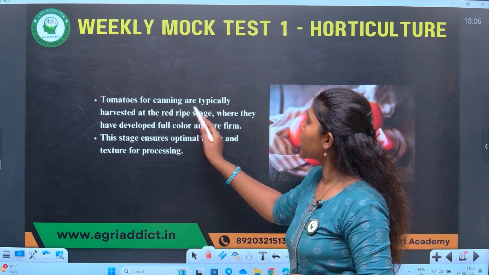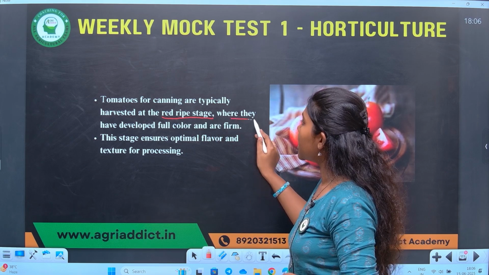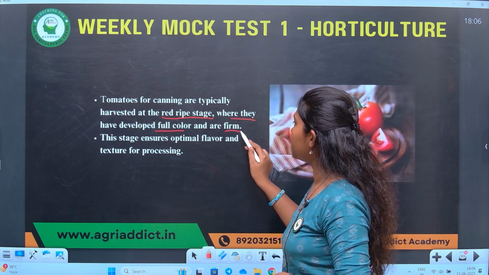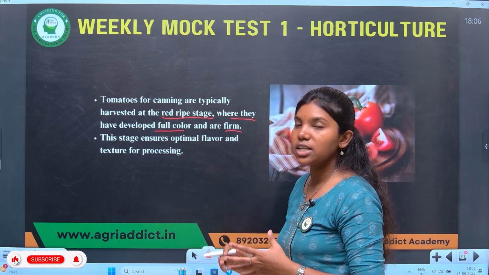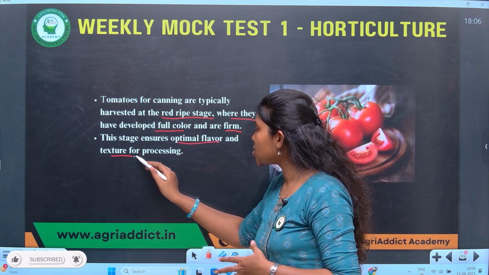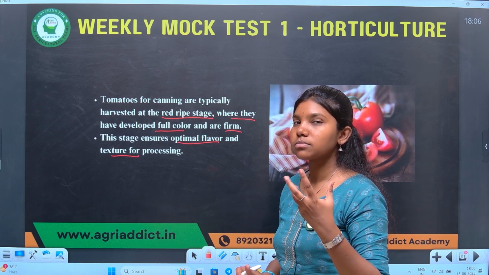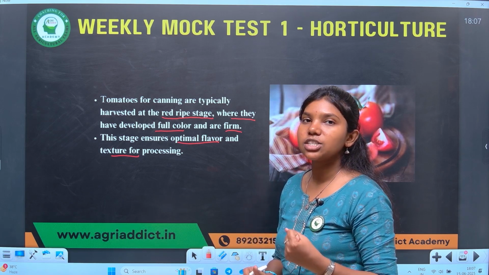Tomatoes for canning are typically harvested at red ripe stage, where they fully develop color and are firm. This stage ensures optimal flavor and texture for processing. Red ripe stage offers the optimal flavor and texture for processing.